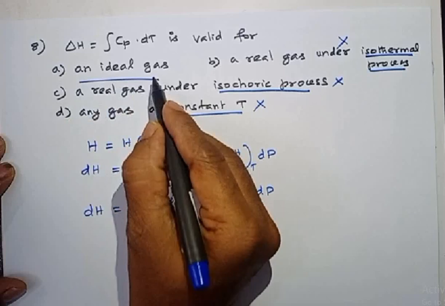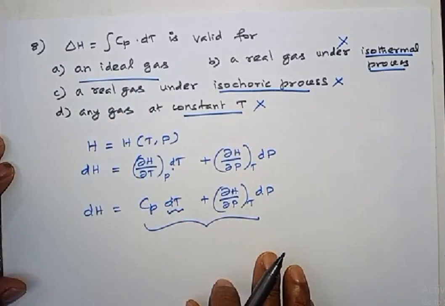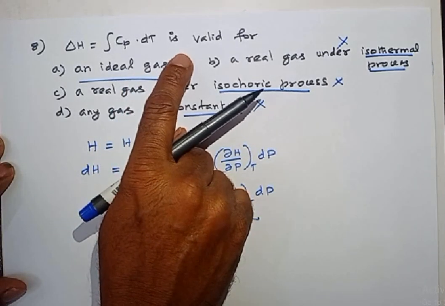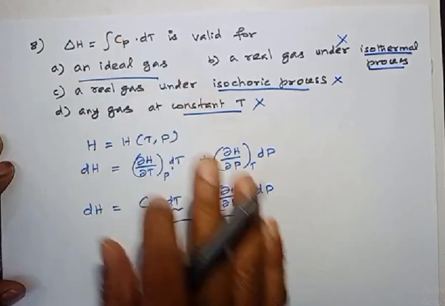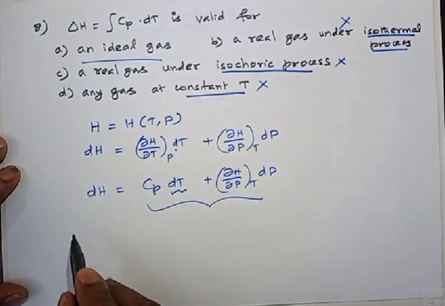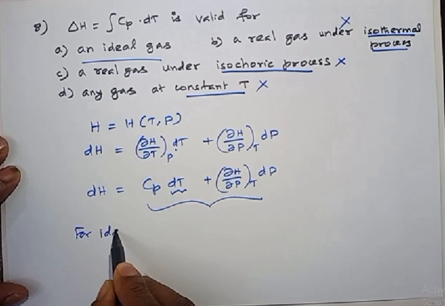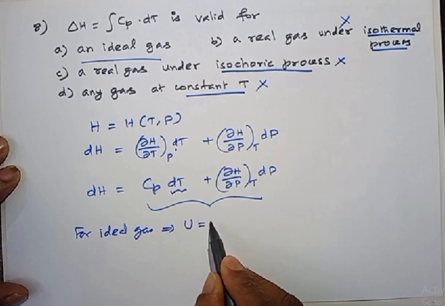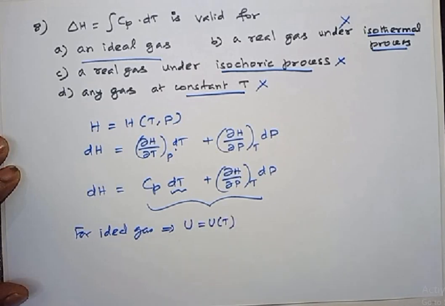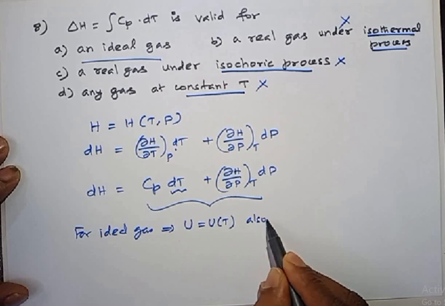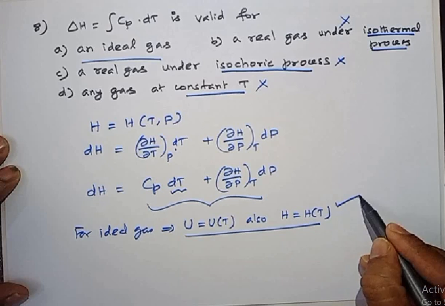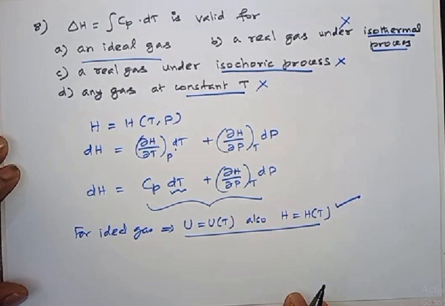Now let me go to option A. In option A, ideal gas is given. Observe carefully. Here, they didn't mention whether temperature is constant, pressure constant, or volume constant. It is given simply ideal gas. But we know very well that for ideal gas, internal energy is a function of temperature only. Also, enthalpy is a function of temperature only. Very, very important.